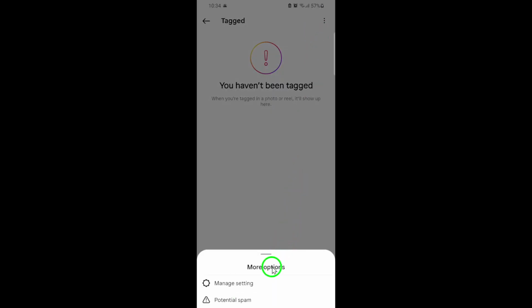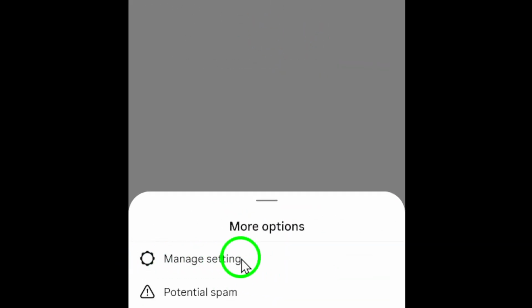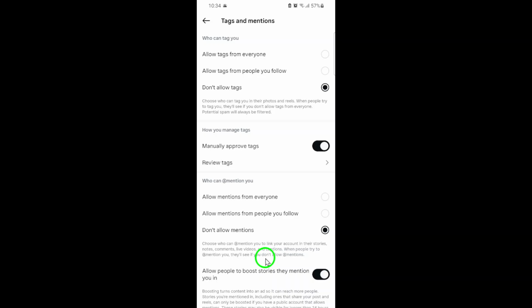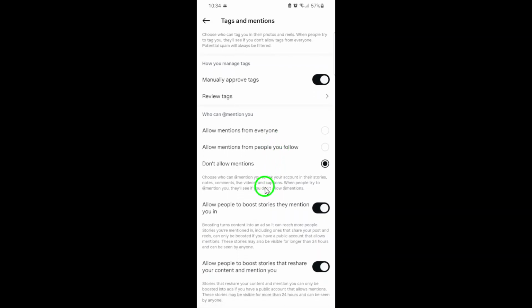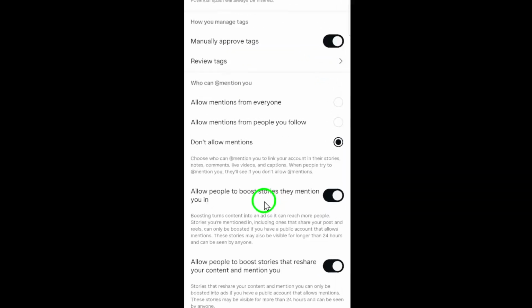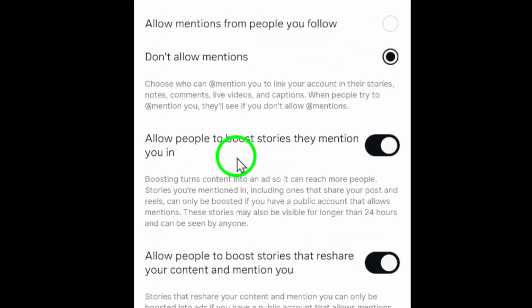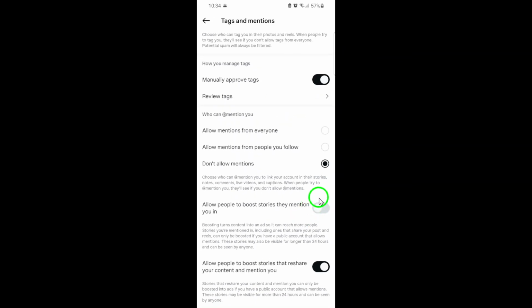Now, scroll down the Settings menu until you find the toggle labeled Allow People to Boost Stories They Mention You In. By default, this option might be turned on, allowing others to promote stories where you're mentioned as paid ads. To stop this, simply toggle it off. That's it. With this setting turned off, other users won't be able to boost stories that mention you, giving you more control over your presence on Instagram.